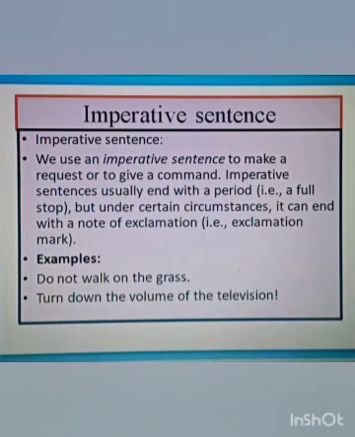Example: do not walk on the grass. It is a command or request. The teacher, when she enters the class, used to say, don't shout. This is a command. And the next example, turn down the volume of the television. This is an example of a request. So, such types of requests or commands come under the imperative sentence.